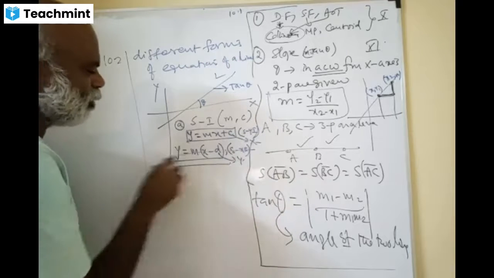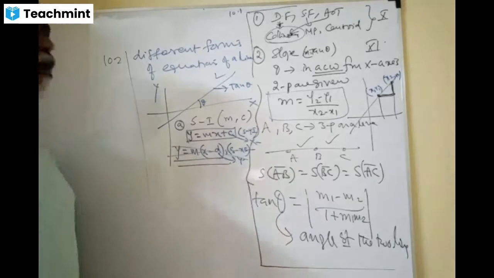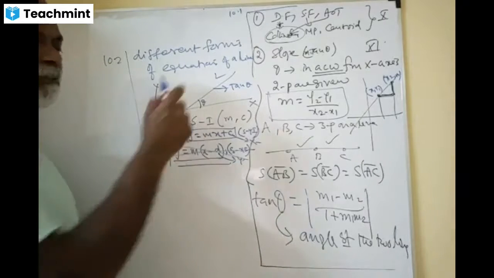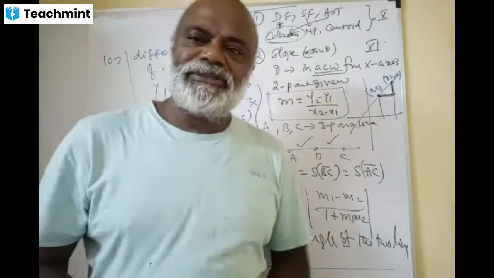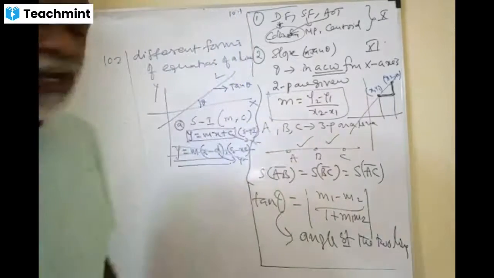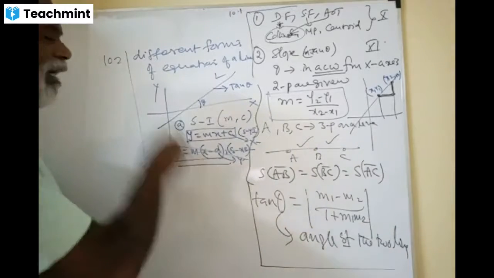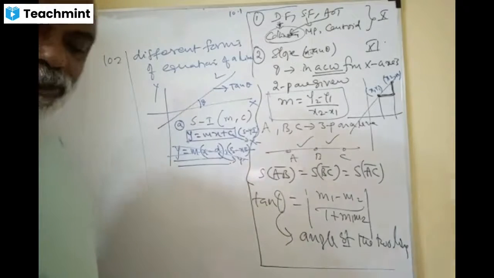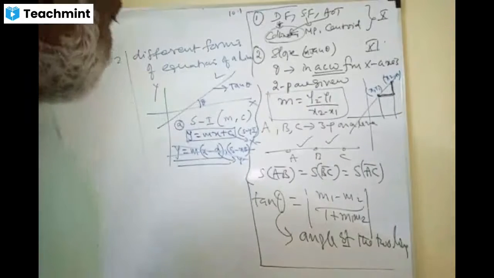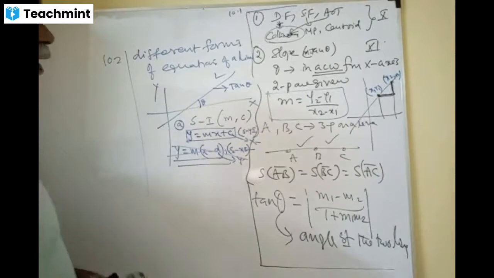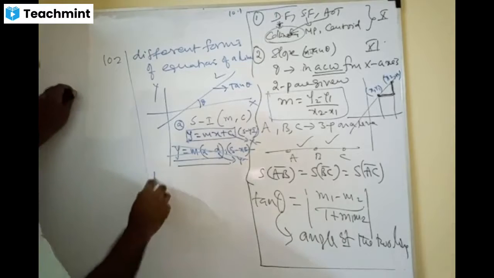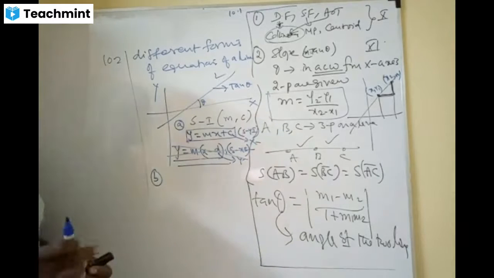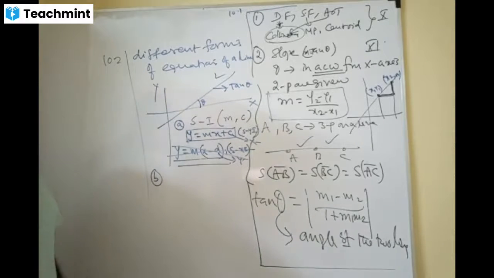Don't get confused. We don't use this; go for this: y is mx plus c. Brilliant, dears. But you should also have the capacity to write the line even when the x-intercept is given. Okay, dears, slope intercept form. Next form, dears. Next form, B.